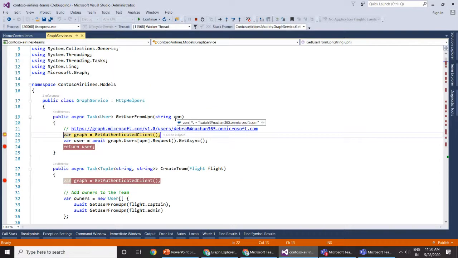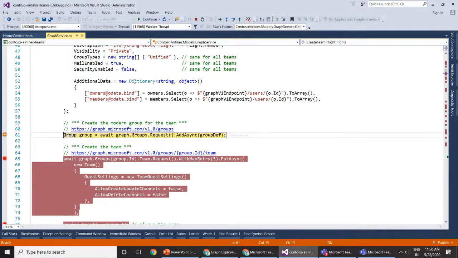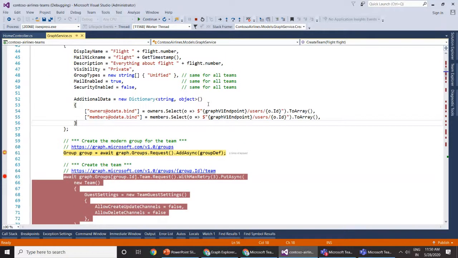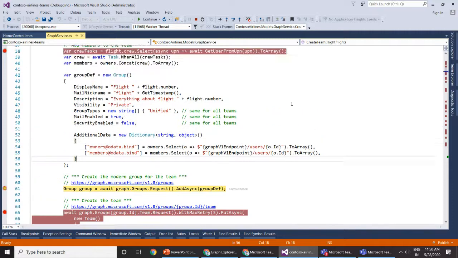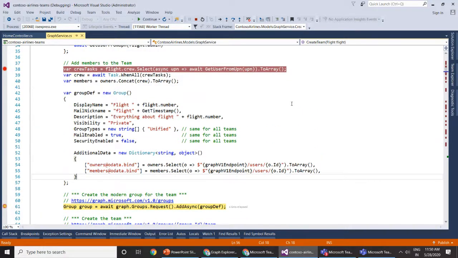We have one member called Isai. He will be the crew member for our team. So it will return the information about this particular user, the same call. And then the first thing whenever we are creating a team is that we should have an underlying Office 365 group which will act as a backbone for our team. So we are creating that particular request here.